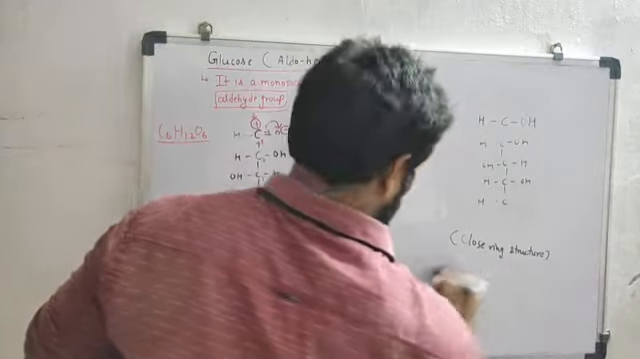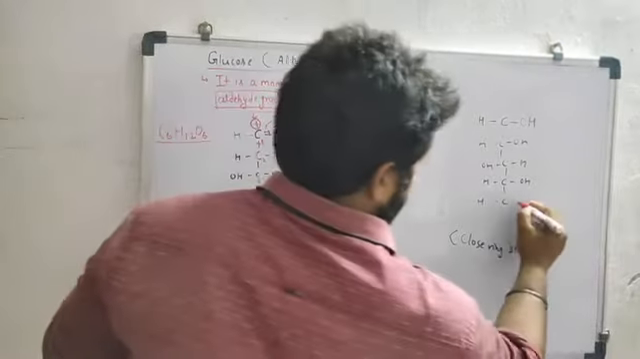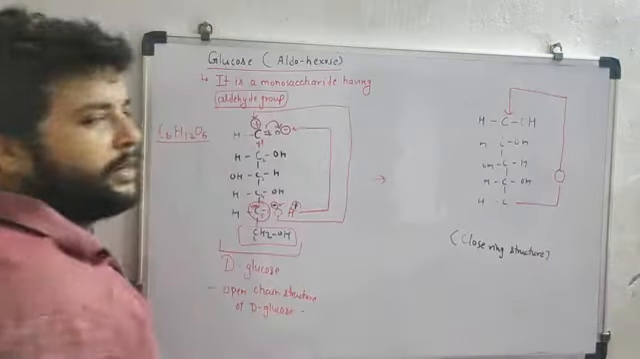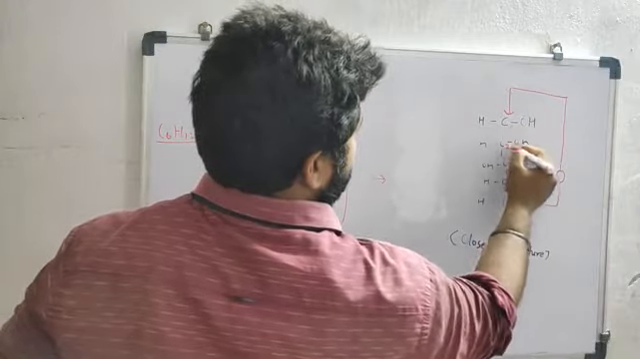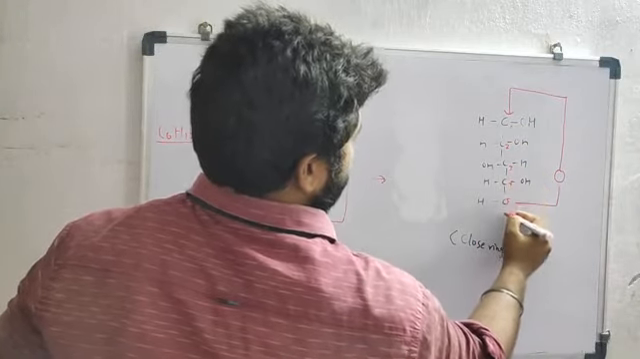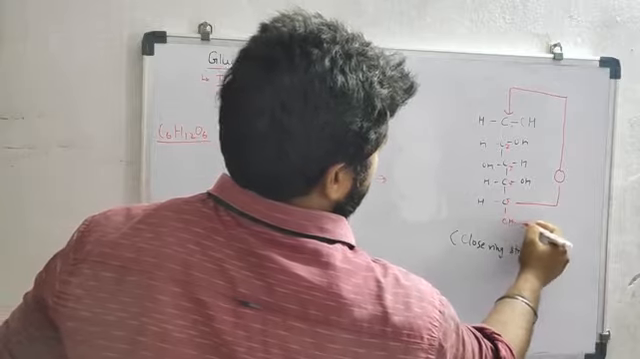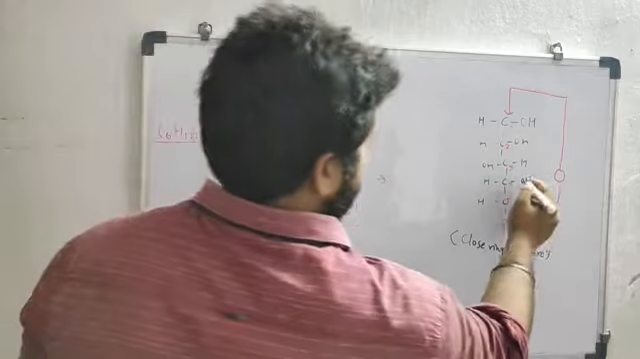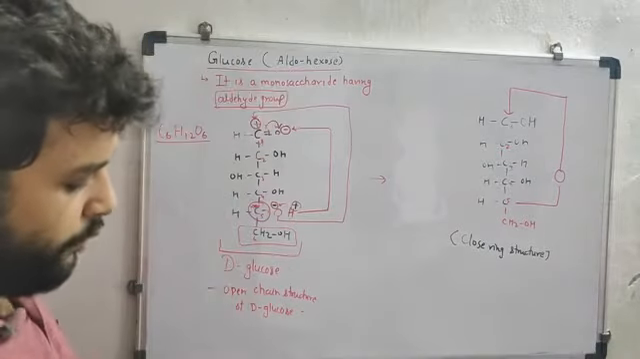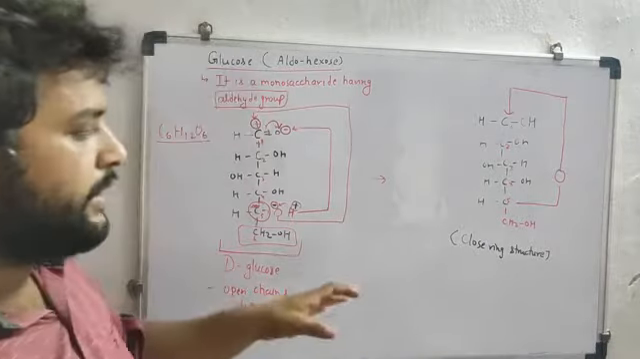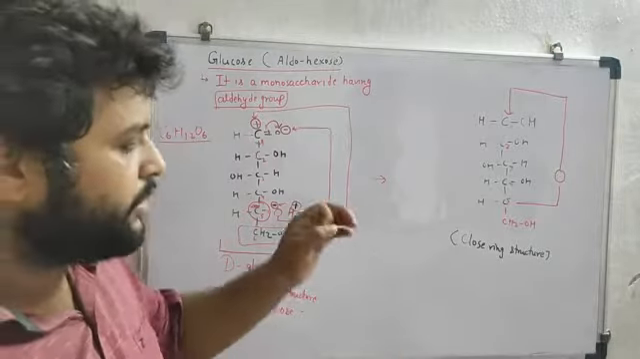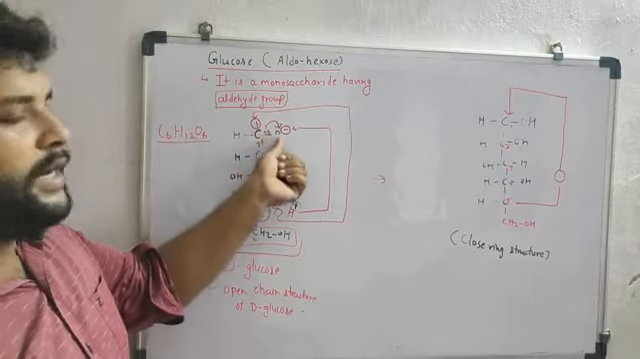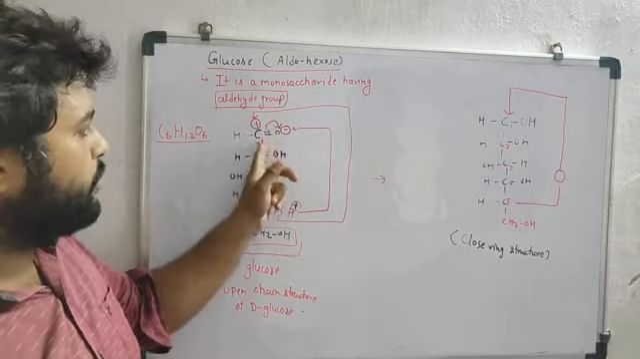This oxygen will combine with carbon. This is the first carbon, second carbon, third carbon, fourth carbon, fifth carbon, and this will attach to the sixth carbon. So in this way the ring structure or closed ring structure is formed. What I have done: out of carbon and oxygen, which is most electronegative? Oxygen. So there will be a transfer of electrons.